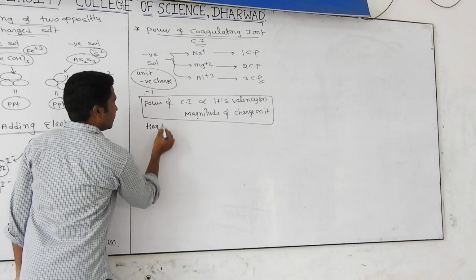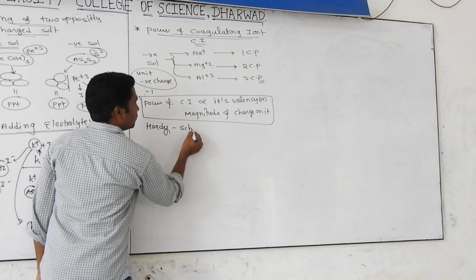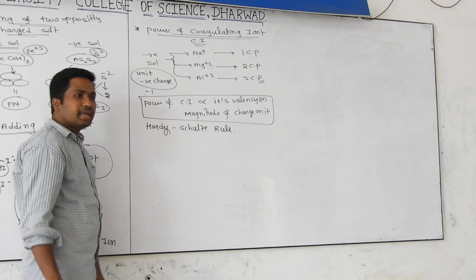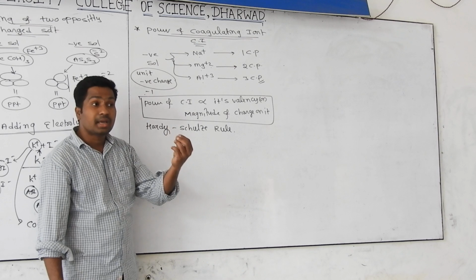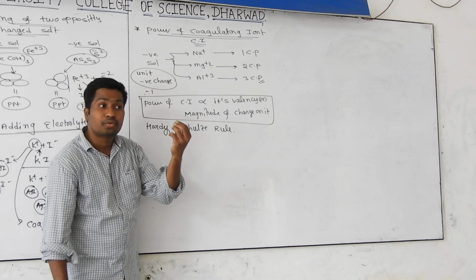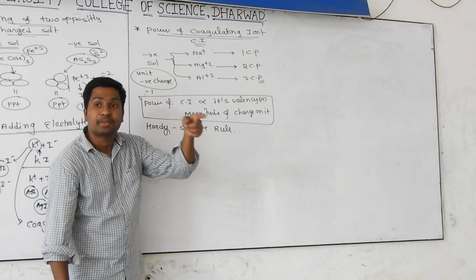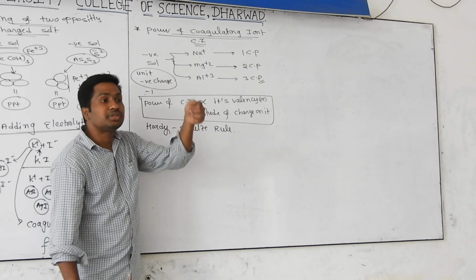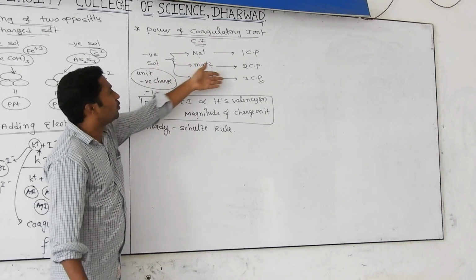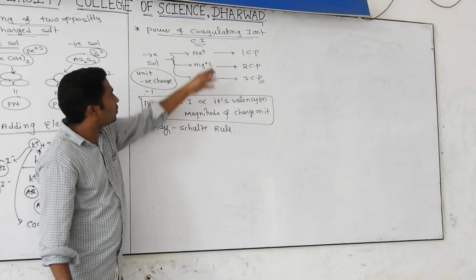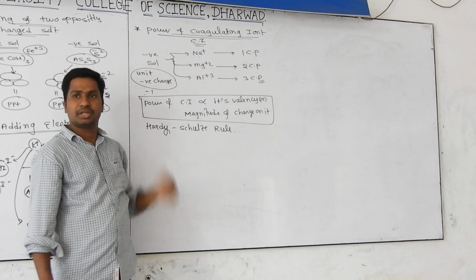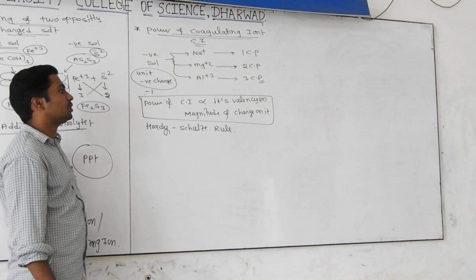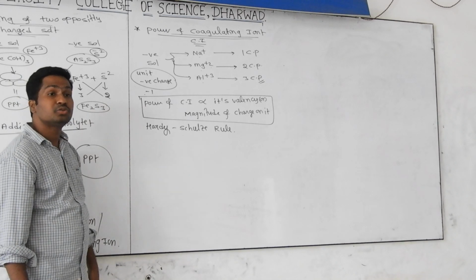Hardy-Schulze rule. Did you get my point? What is the Hardy-Schulze rule? In case of coagulation, the power of a coagulating ion is directly proportional to its valency or the magnitude of the charge on it. More valency, more coagulation power. Yes or no? Otherwise, more charge, more coagulation power. That's why the power of the coagulating ion is directly proportional to its valency or magnitude of charge. That's what we call the Hardy-Schulze rule.